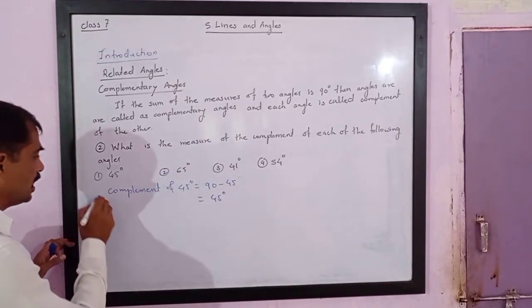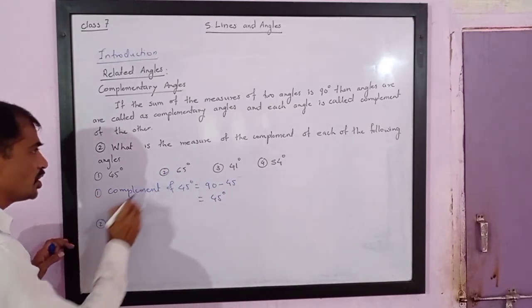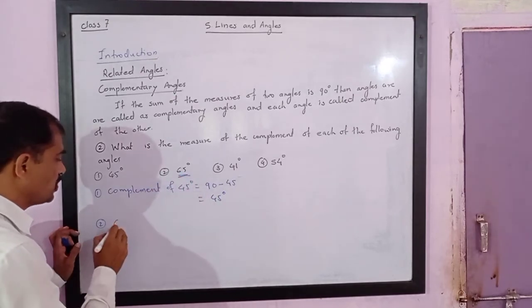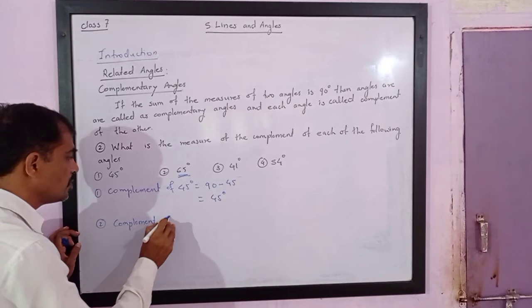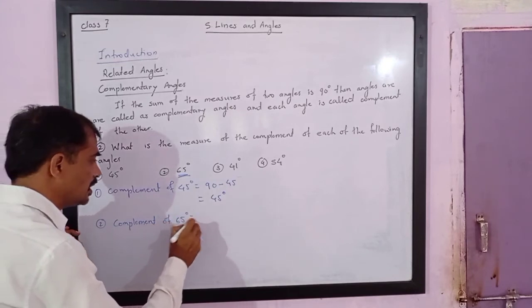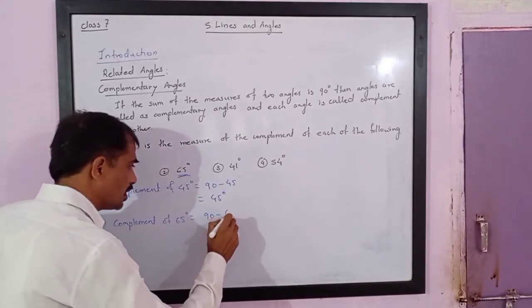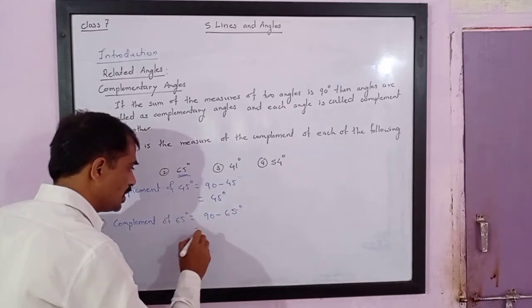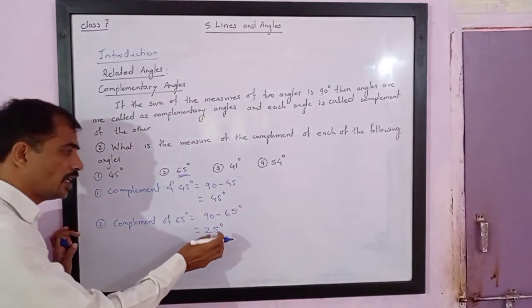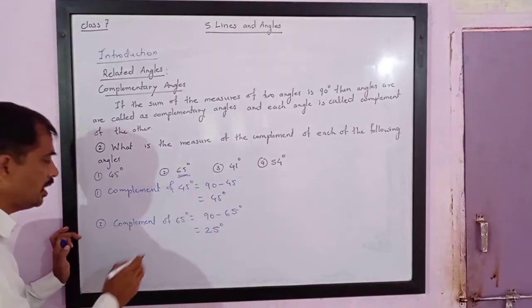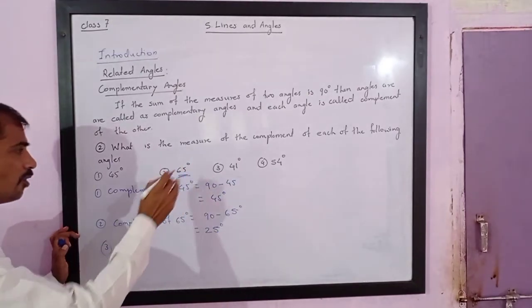Then the second angle is 65 degrees. So the complement of 65 degrees is equal to 90 minus 65, which is equal to 25 degrees. Do the subtraction carefully. Then third is 41 degrees.